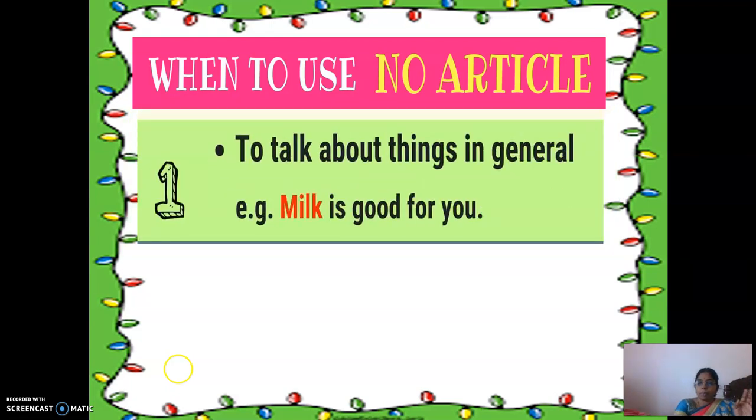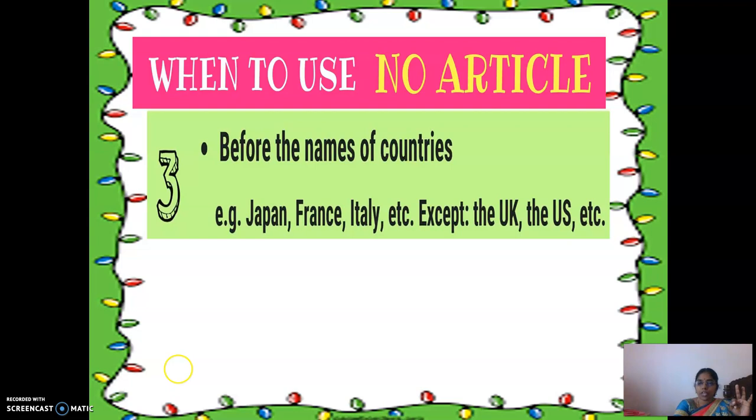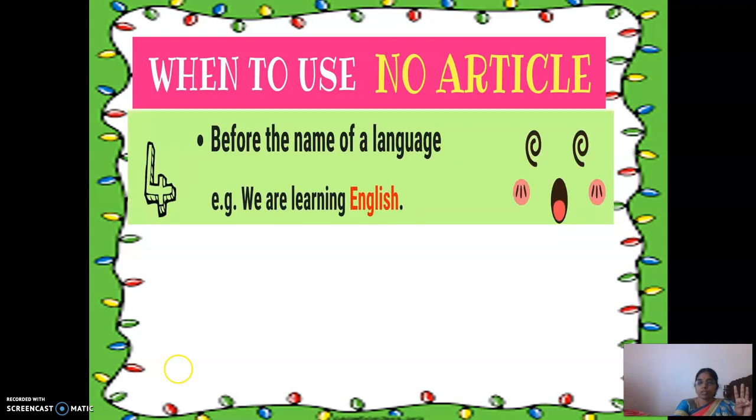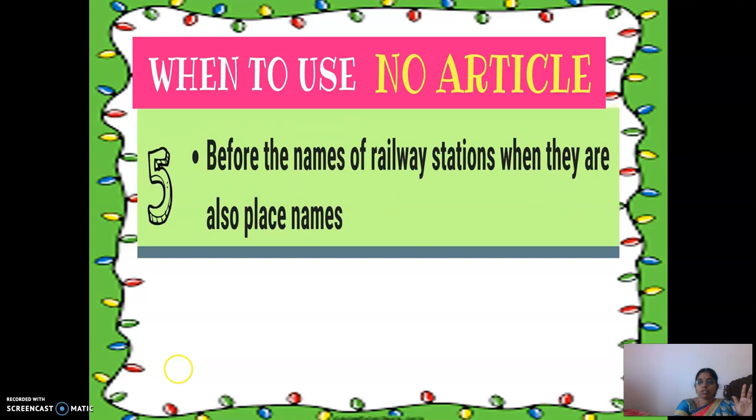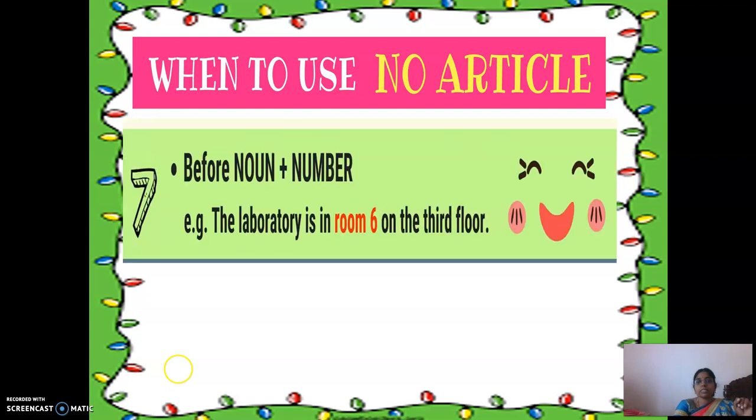So let us recap all the 7 points where we should not use an article. First point is to talk about things in general, to talk about sports and games, then before the names of countries, before the names of languages, before the names of railway stations when they are also place names, before the names of meals, and before noun plus number.